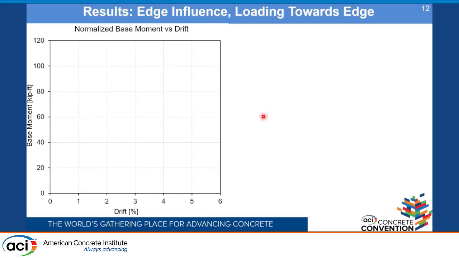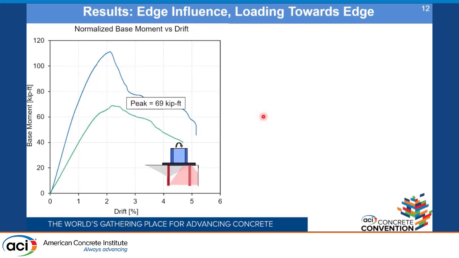Now this anchor group was moved close to the edge, where the edge distance to the nearest anchor was 0.5 times the embedment depth, and the loading was applied towards the edge. Comparing the results to the case where we do not have any edge influence, we can plot the graph, and we observe that the peak capacity was around 70 kip feet in this case, which is around 40% less than the case where we do not have any edge influence.